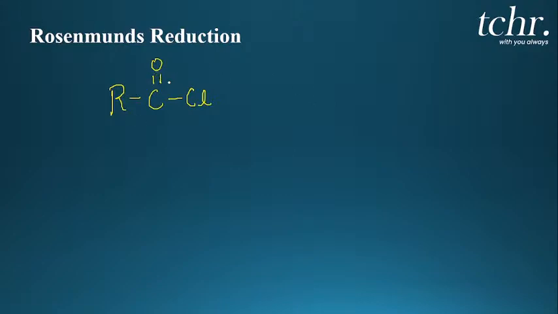What do you mean by reduction? Reduction means addition of hydrogen, and in Rosenmund's reduction, addition of hydrogen takes place with palladium metal on barium sulfate as a catalyst.